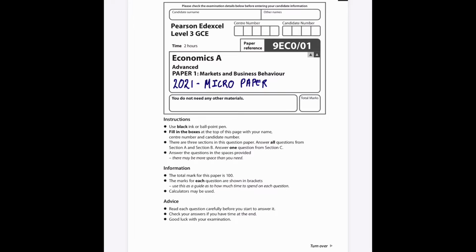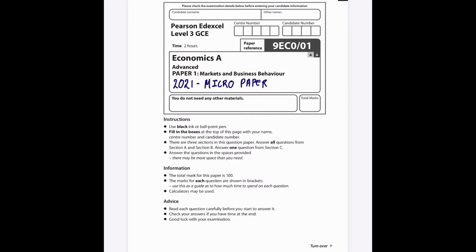I'm coming right towards the end of completing all of the section A's for this particular exam board, and I will be moving on to section B and section C afterwards. But today we're going to run through a 2021 micro paper, section A. This is from Pearson or Edexcel, the exam board. I'm going to run through all the reasoning for how I answer each question.